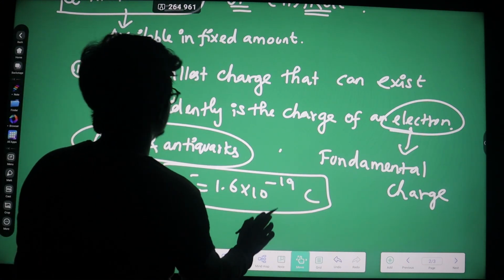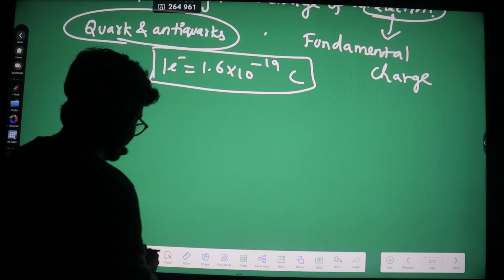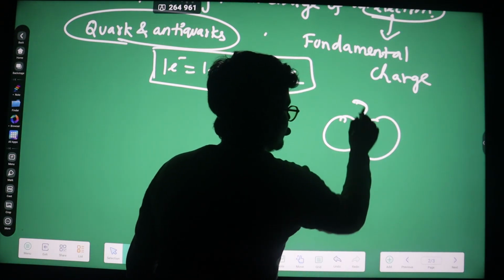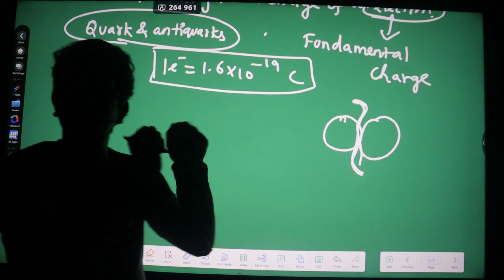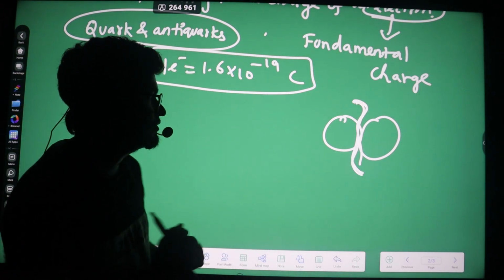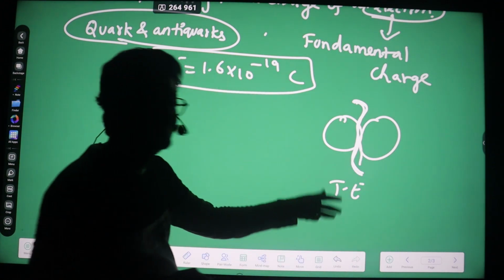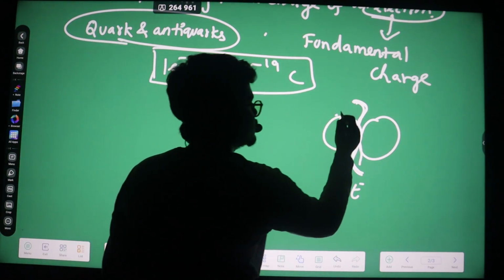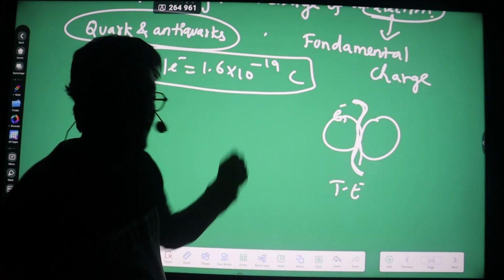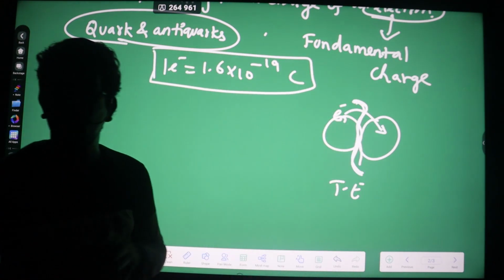Now moving to the definition of the quantization of charge. Here I am having two bodies, and I'm rubbing these two bodies together. As soon as I start to rub, thermal energy will be produced. Then the surface electrons will utilize this thermal energy, come out from the surface and enter into the other body.